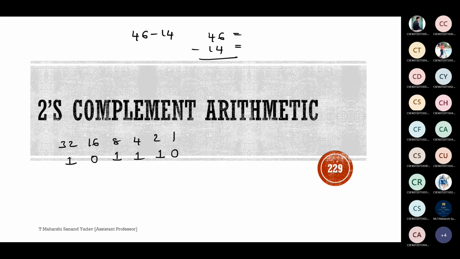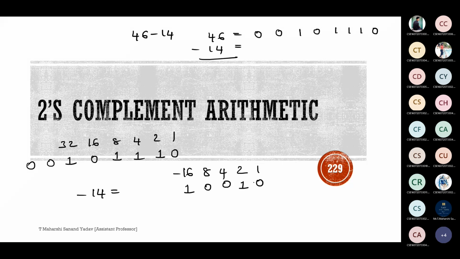So this should be in terms of 8-bit. So 1, 2, 3, 4, 5, 6, 7, 8. So equivalent of 46 is 00101110. Next, if you want, you can go for shortcut trick in order to write the equivalent of minus 14. 2 power 0 is 1, 2, 4, 8. Last one is minus 16. So minus 16 plus 2 will be minus 14. Rest everything will be zeros. And as this should be in terms of 8 bits, I'll pad it with ones. So 5 bits are there. 6, 7, 8. So this is the 2's complement of minus 14.